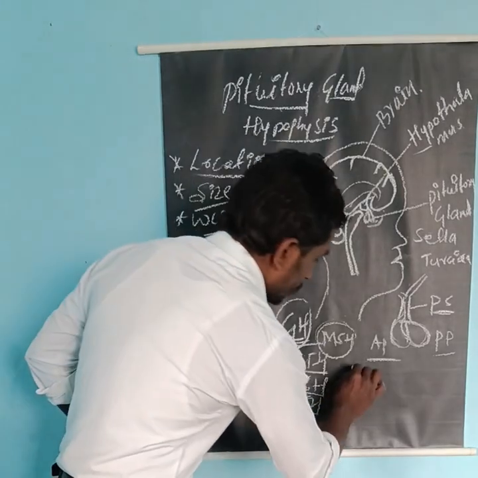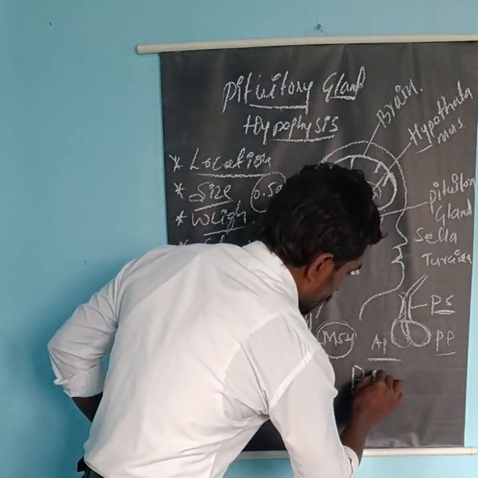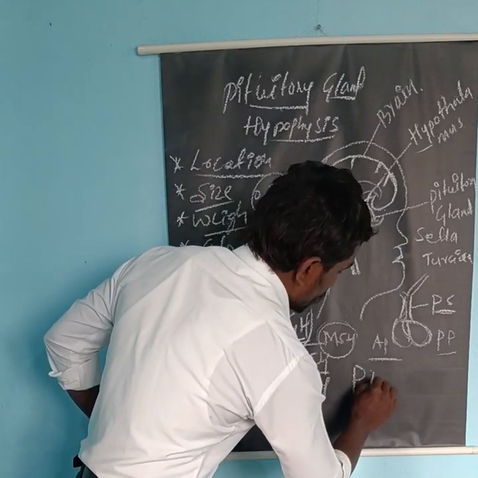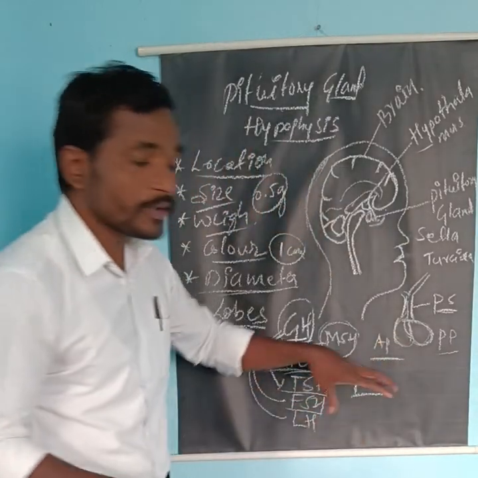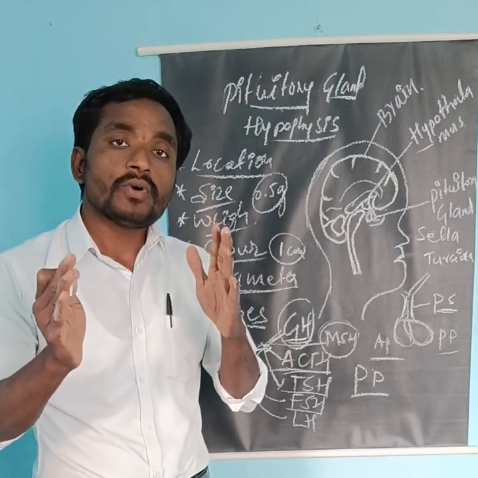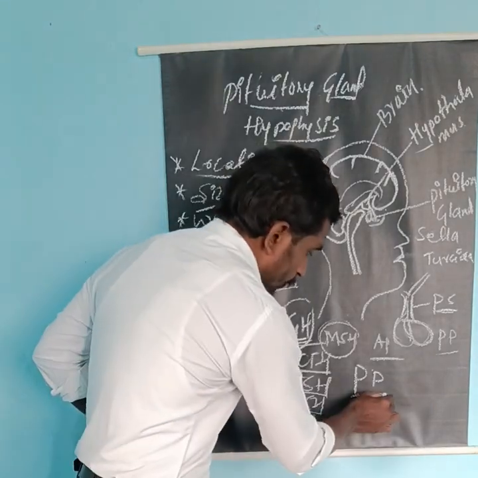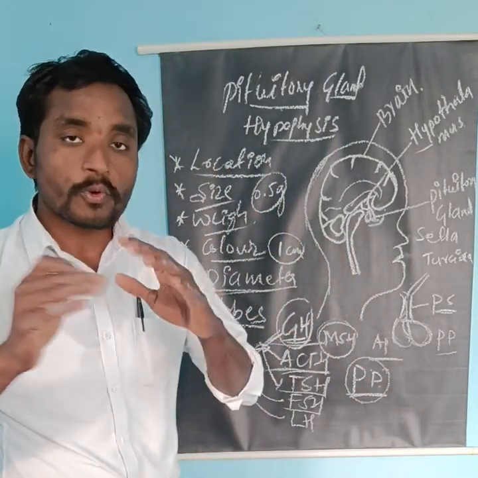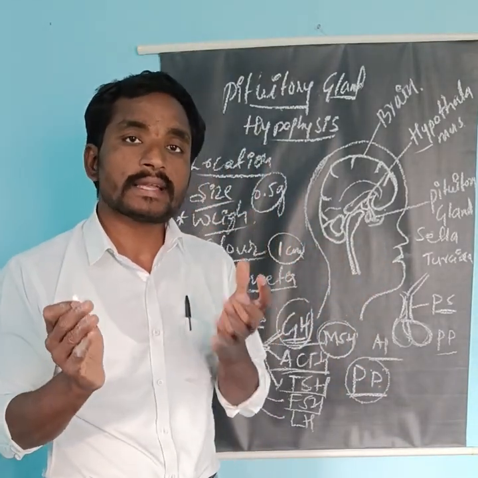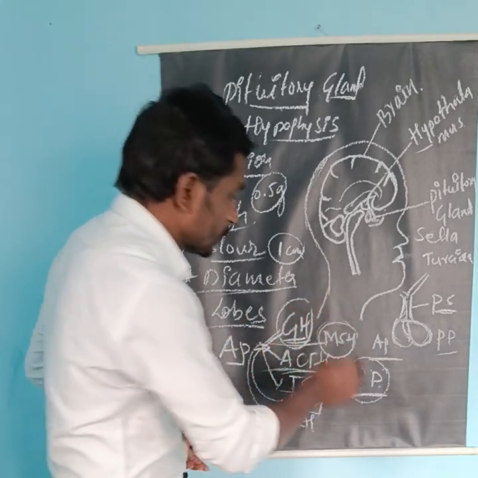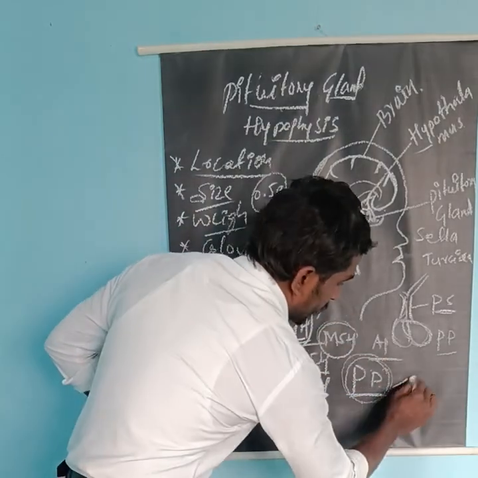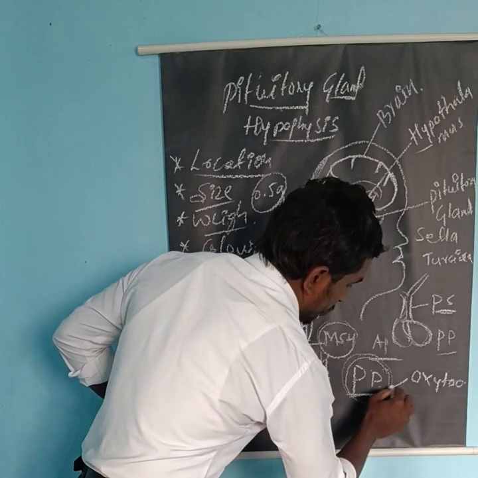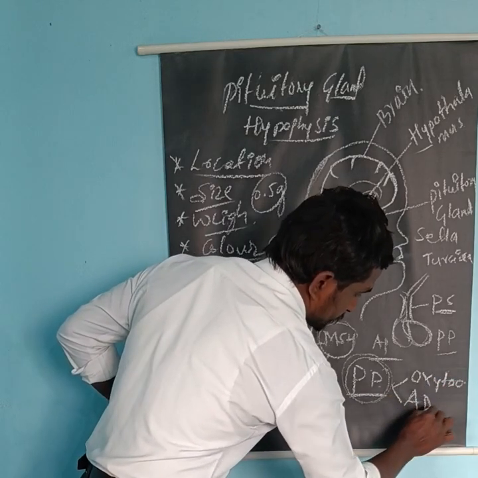Now coming to the posterior pituitary gland, also called the neurohypophysis. The posterior pituitary gland does not have the capacity to produce any hormones, but it acts as a storage device. It stores hormones like oxytocin and ADH.